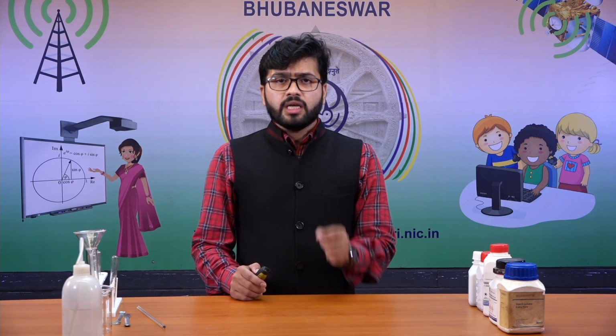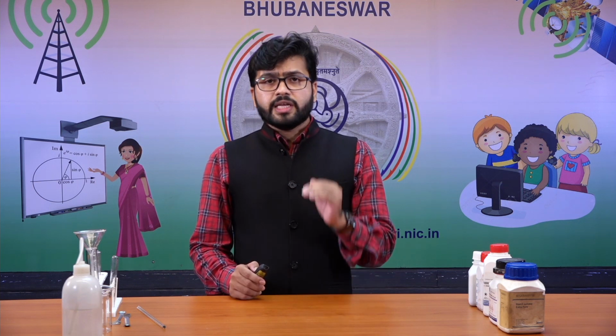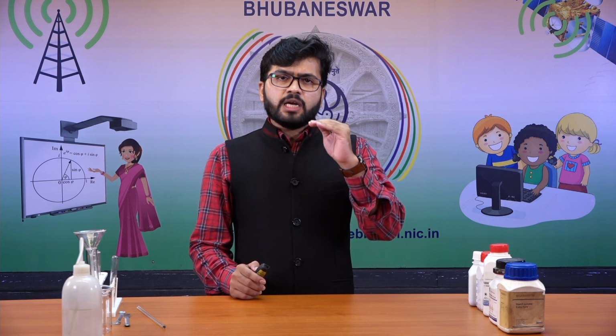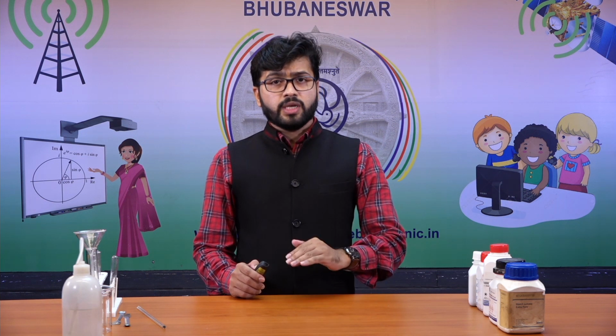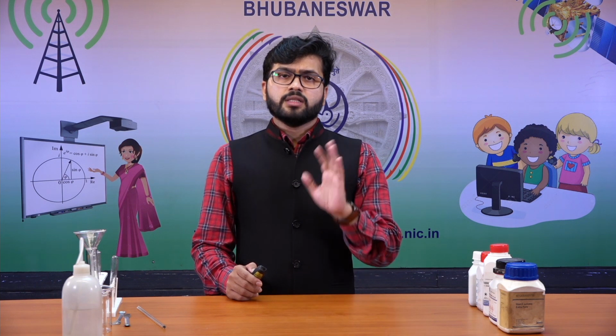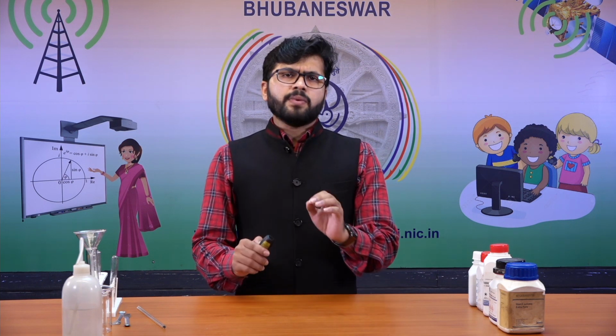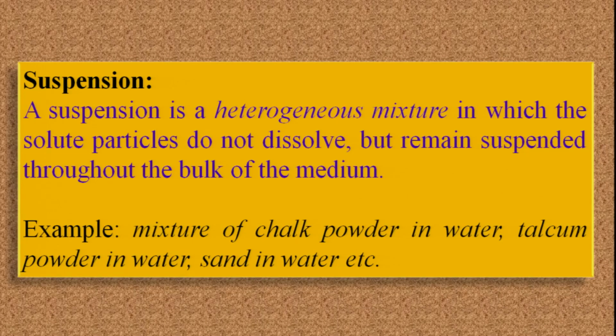If you leave the suspension undisturbed for a certain time, you will observe the suspended particles gradually settle down at the bottom. And you can see a clear separation between components in the suspension. Examples of suspension are chalk powder in water, talcum powder in water, sand in water.